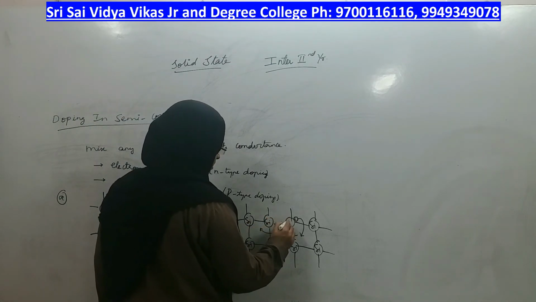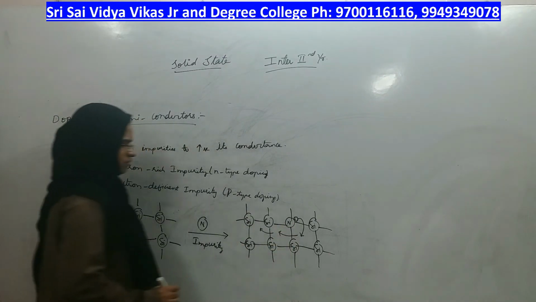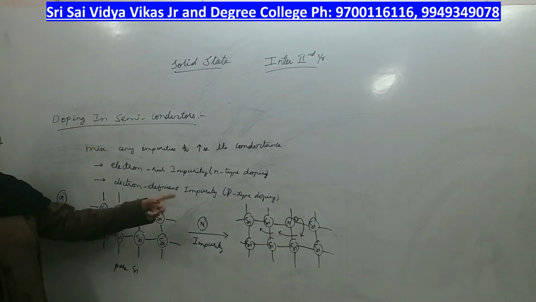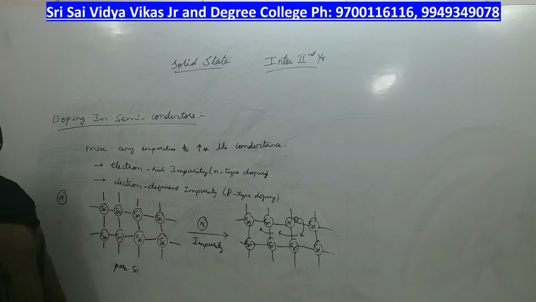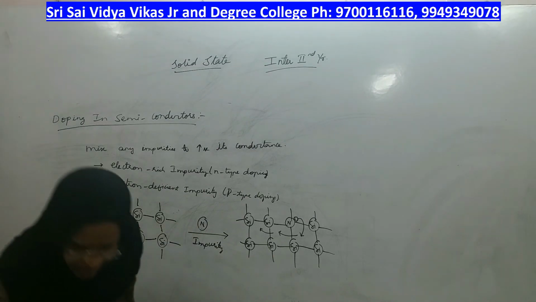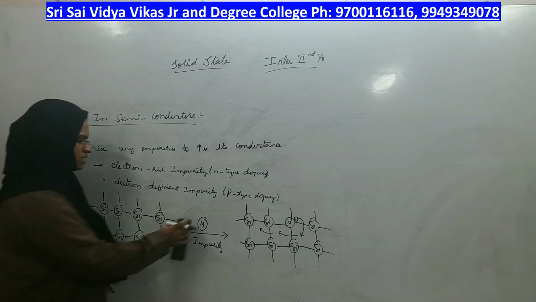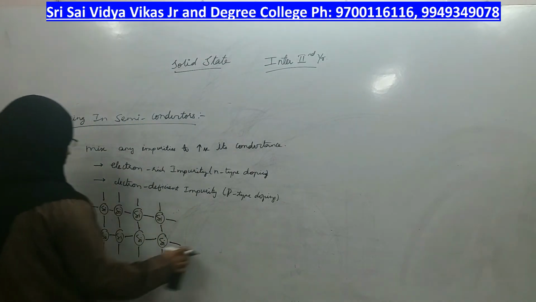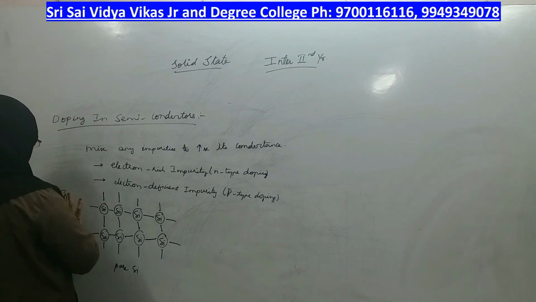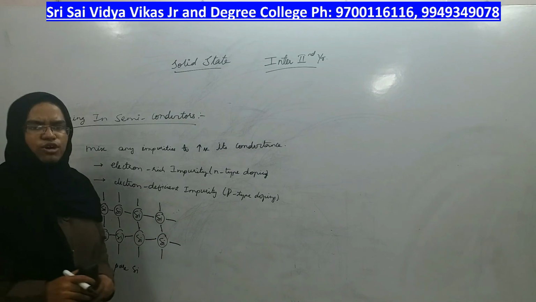You may confuse yourself by looking at that P to be P type. No, it's phosphorus. So instead I am taking nitrogen as an example. Let me take the other type of doping, which is P type. In P type doping, you have to take elements belonging to the third group of the periodic table.